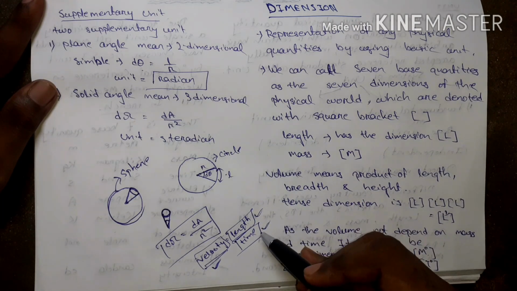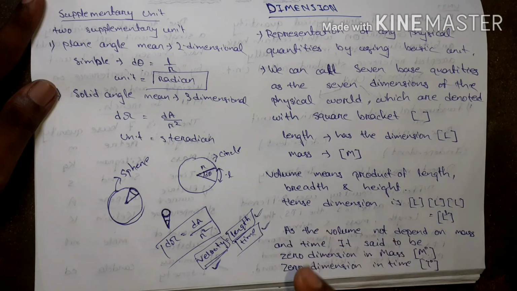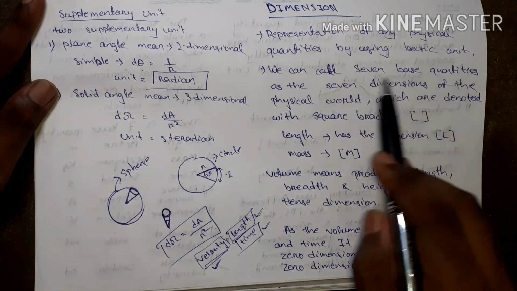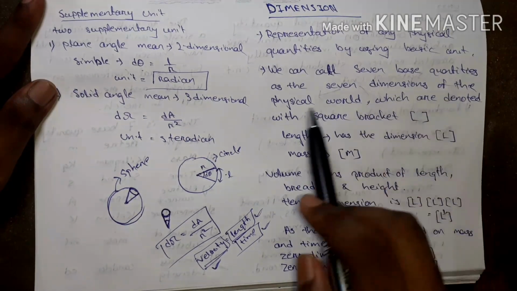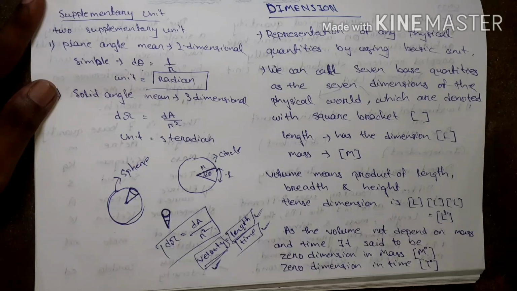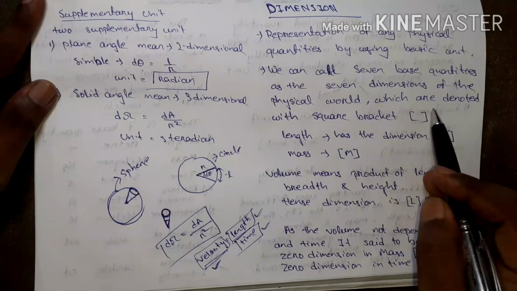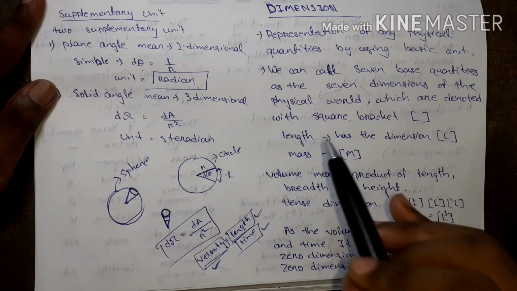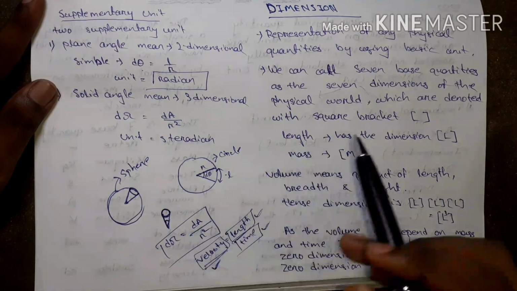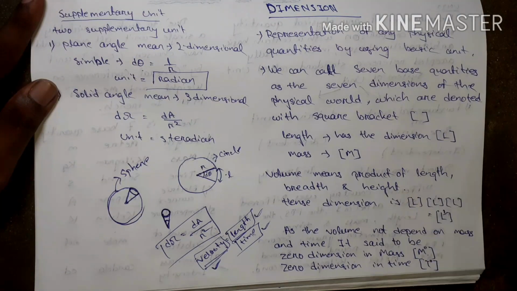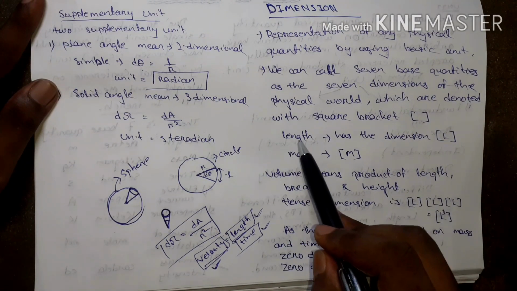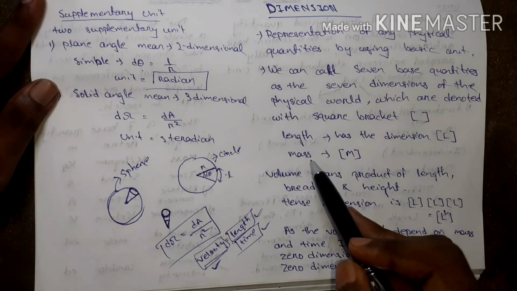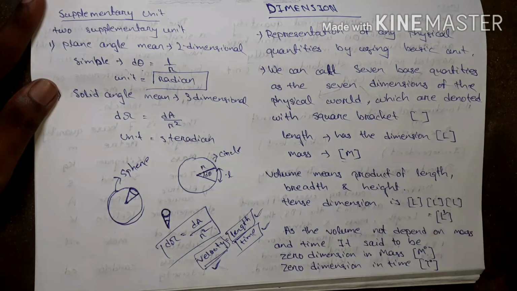And we know 7 basic quantities all over the world. We can call the 7 base quantities the 7 dimensions of the physical world, which are denoted with square brackets. To represent the dimension of any basic quantity, we have to use square brackets, such that length has the dimension [L], mass [M].